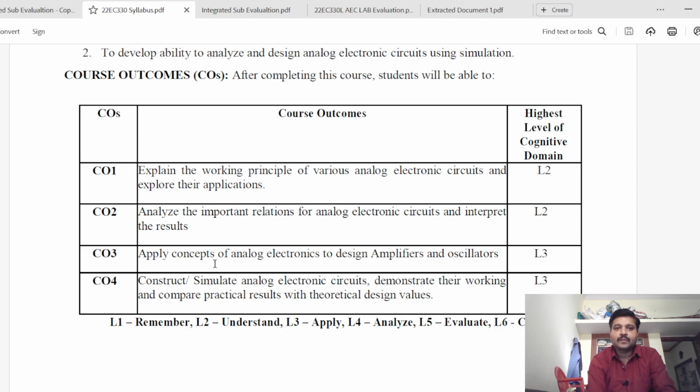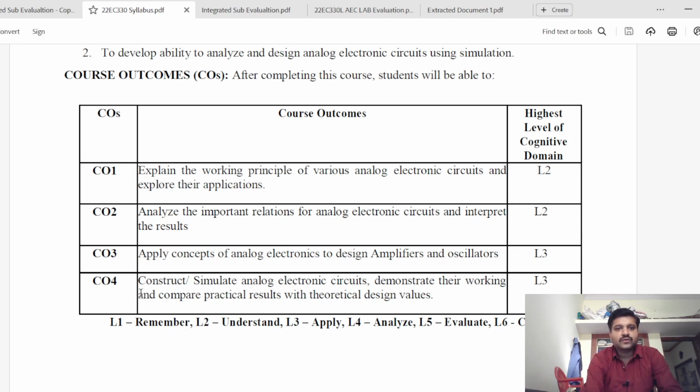Basically, by making use of BJT and MOSFET, the DC and AC analysis that you have studied, understood, and are able to analyze, you should be able to design it for higher applications. That is what you're going to do for the third outcome, for oscillators and feedback circuits.